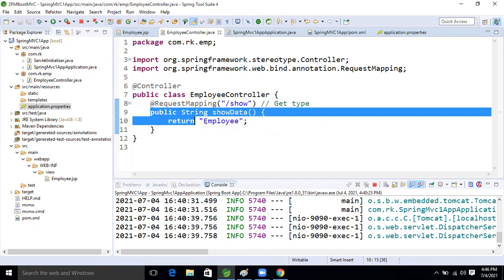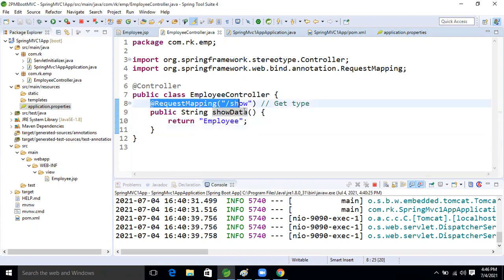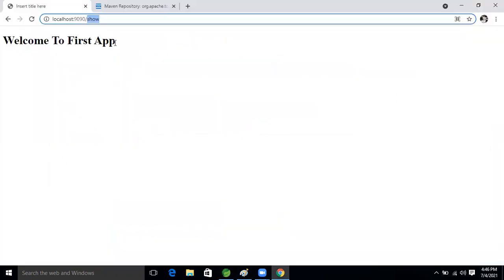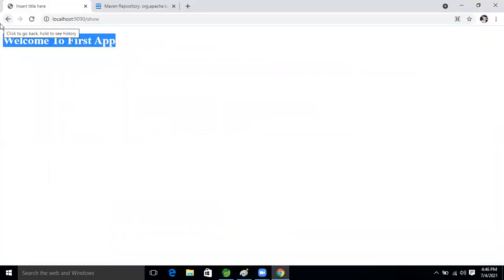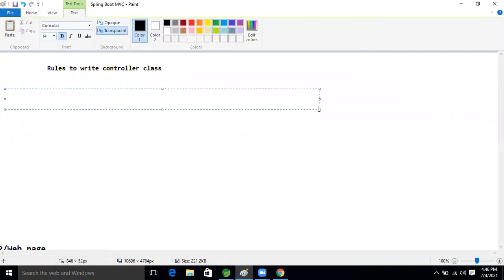In our application, one method is there where we are writing the logic. That method processes our logic and sends the response to our browser. That method is called a request processing method.